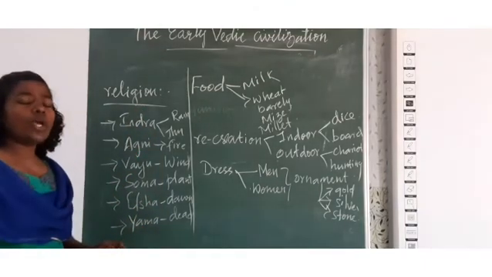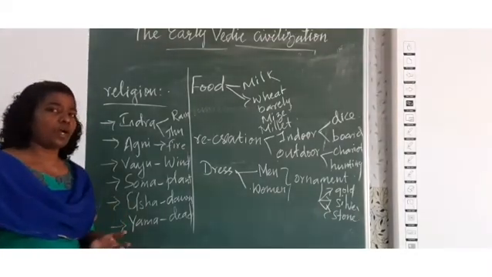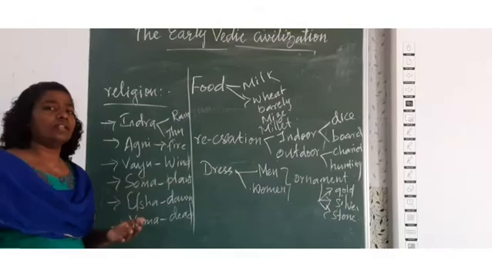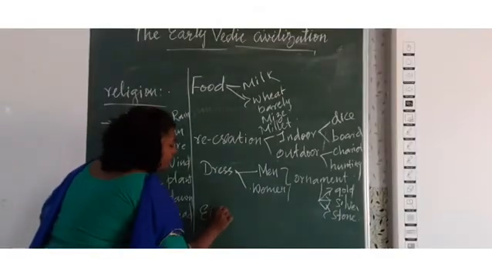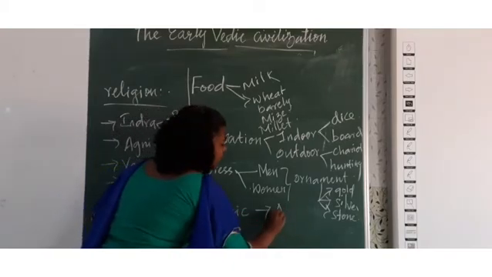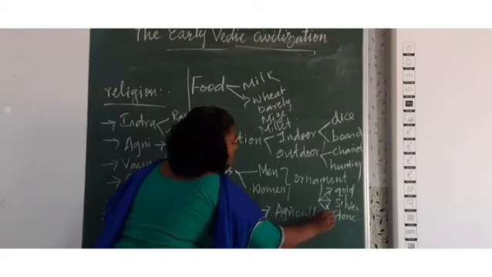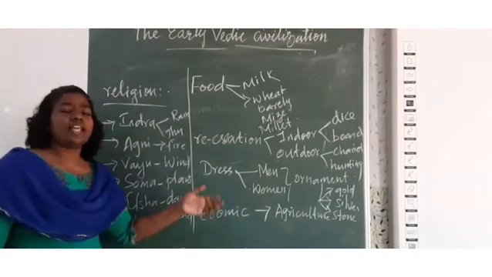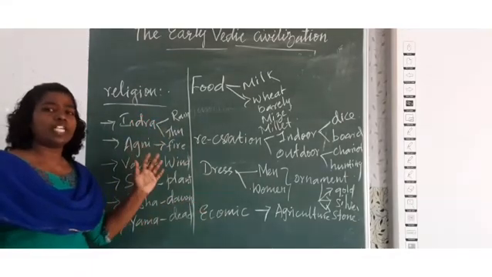The next thing we are going to learn is economic life. How did they yield their product? How did they get their income? How did they lead their life? They mainly did agriculture. The early Aryans were not settled people, they were nomadic.